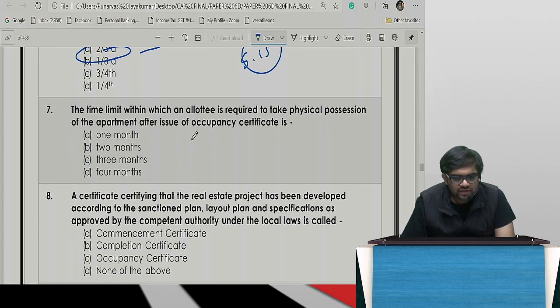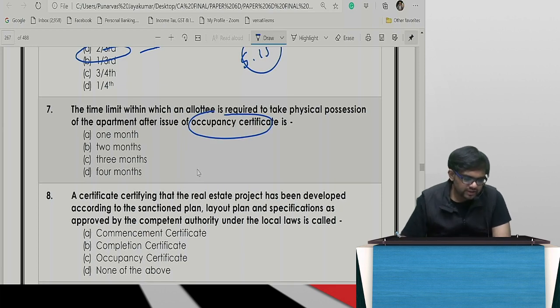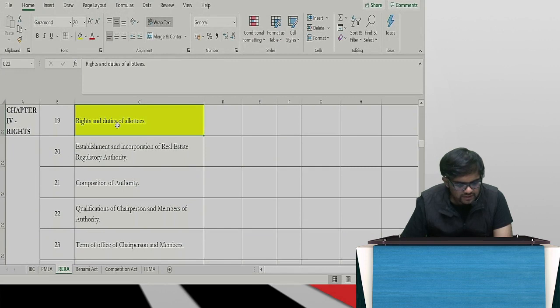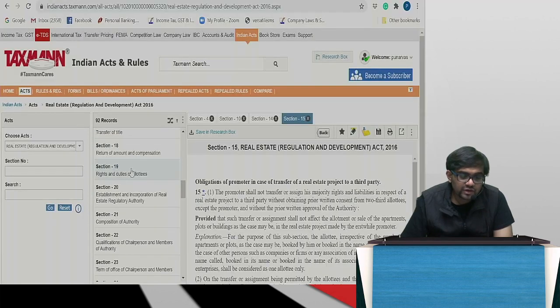Time limit within which an allottee is required to take physical possession of the apartment after issue of occupancy certificate. Tell me, guys. Time limit. Again, if you see the Bare Act, when is the allottee required to take rights and duties? So, what would be the duty of the allottee?